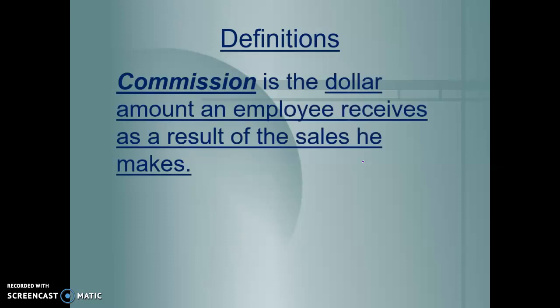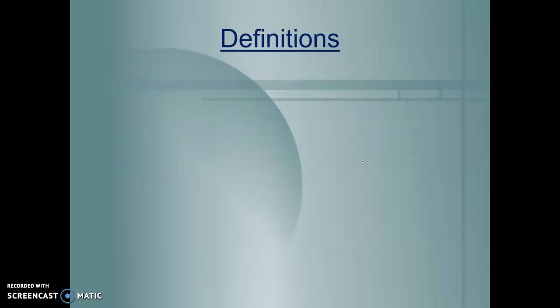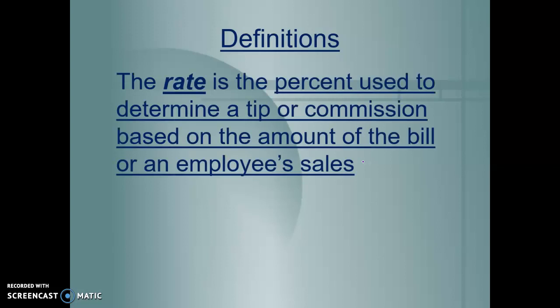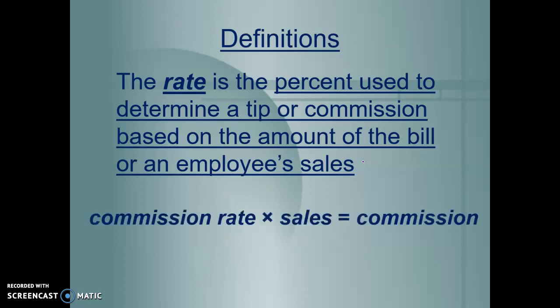Commission is the dollar amount an employee receives as a result of the sales he makes. Car salesmen often get paid a commission. The rate is the percent used to determine a tip or commission based on the amount of the bill or an employee's sales. So commission rate times the total sales equals how much commission the person makes. So car salesmen make a percentage of their sales, and the servers get paid a percentage of the dinner bill. Again, let's go back to that percent times the whole equals the part.